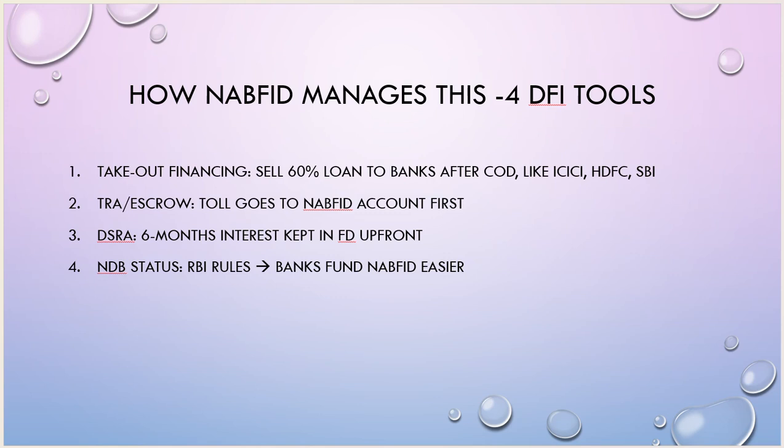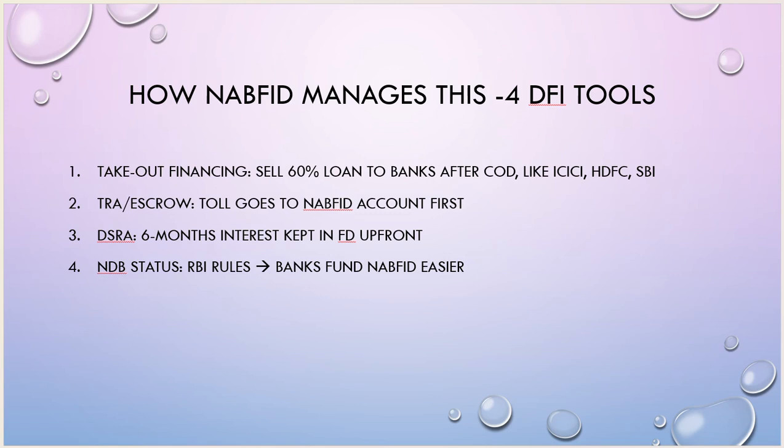In the debt service reserve account, 6 months of interest is kept in an FD upfront. The interest that the project needs to pay to NaFed will be summed up for 6 months and kept in the form of an FD, so that whenever the lender is not able to pay, NaFed will take the amount from the debt service reserve account.